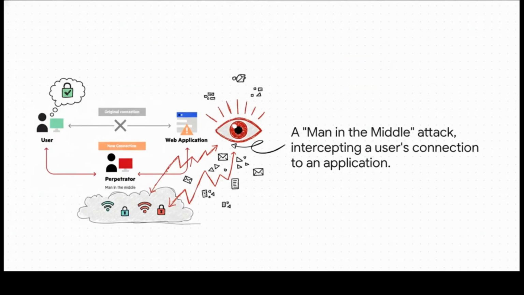Another type of trespassing is when your data gets exposed while it's in transit. This is often called sensitive data exposure. And a classic example is the man-in-the-middle attack. You see it right here. The user thinks they're talking directly and securely to the website, but an attacker has secretly wedged themselves in between, listening to and reading everything that goes back and forth. This is a huge risk on unsecured networks, like the Wi-Fi at a coffee shop, if your connection isn't properly encrypted.